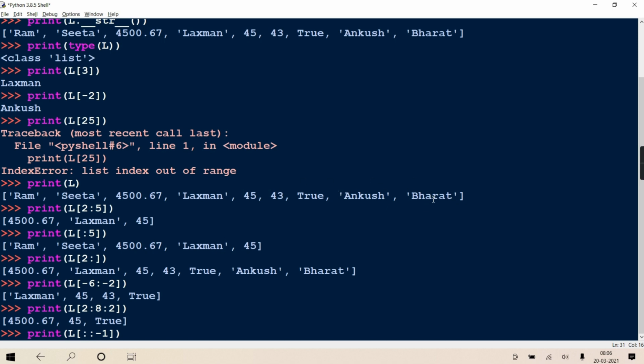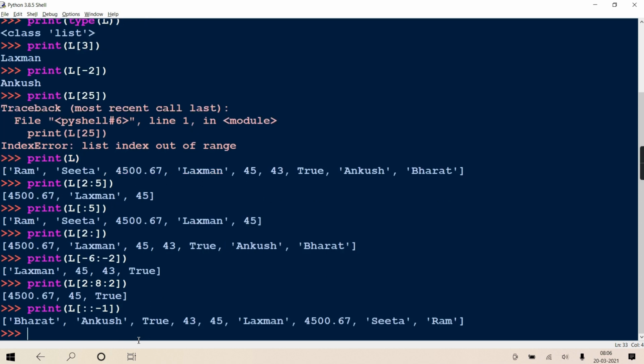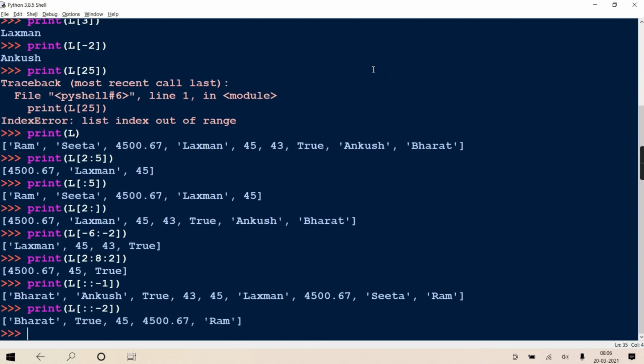So it will start from Bharat, then Ankush, then true, then 45, then 43, then 45. In short, you will see a reverse list. If you give step -2, in the reverse direction at a gap of 2, first it will take Bharat, then true, then 45, then 4000, and then Ram. So in short, you got what I want to say.